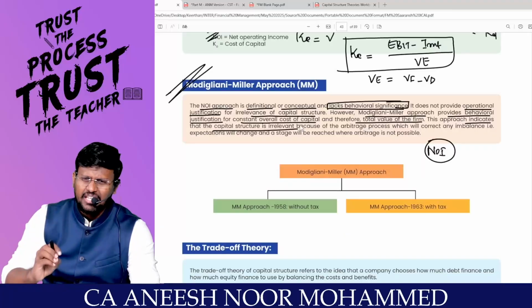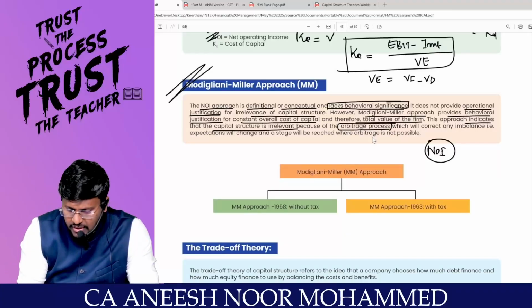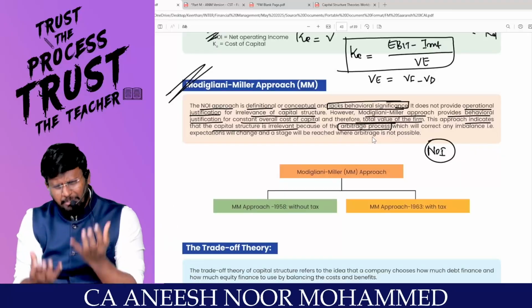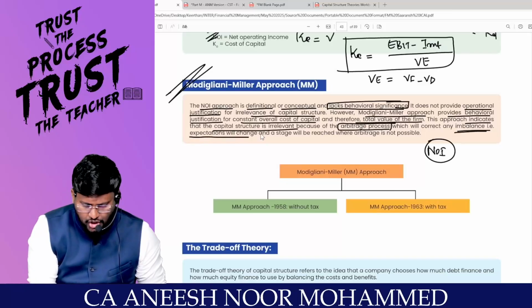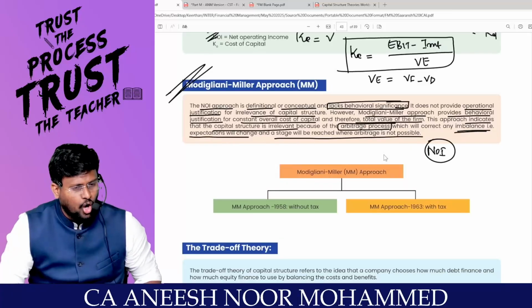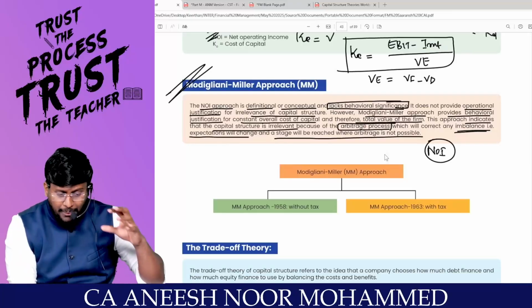If two firms are alike in all aspects except capital structure, the value of the firm will not change because of the arbitrage process, which will correct any imbalance. If there is any imbalance between the levered firm and the unlevered firm, it will be corrected, my dear lovable students; expectations will change and a stage will be reached where arbitrage is not possible. So there was a defect with the NOI approach. Conceptually, the NOI approach was correct, whereas operational justification it failed.